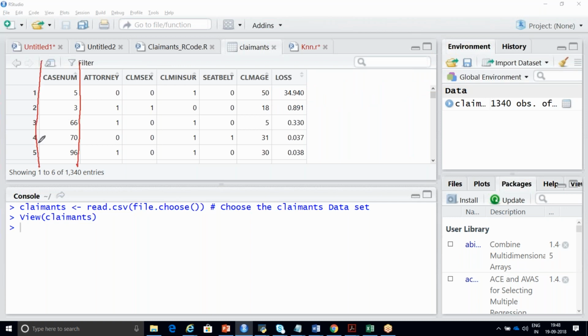So now the output column is called attorney. If a person wants to claim insurance, it tells whether that person has hired a lawyer or not. If it is 1, the person has hired a lawyer. If it is 0, this particular person has not hired a lawyer for claiming his insurance. Is the data set clear for you all?